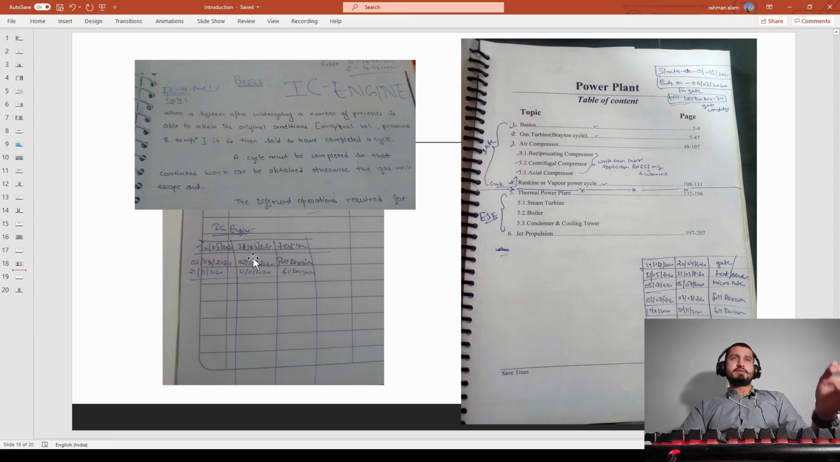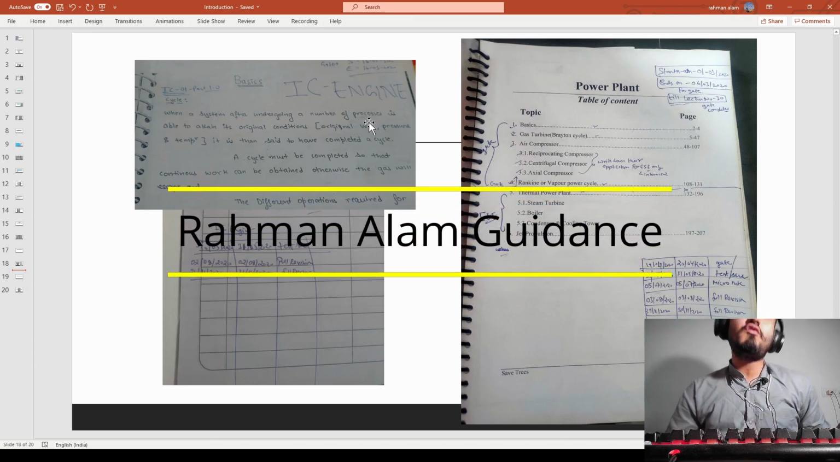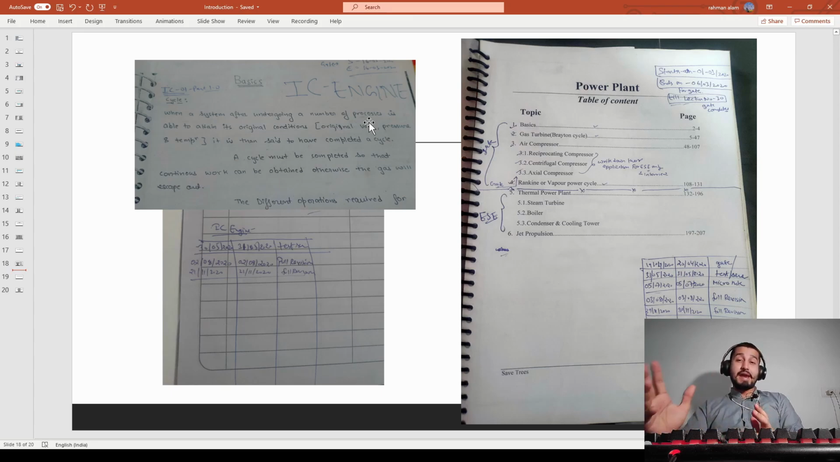Okay, because the IC engine was there only, and because the IC engine doesn't have the front page blank, I have to write here only. But here I have added the start and end date. I started on 16th of March and completed on 16th of March, because it is a very small subject. IC engine is a very small subject GATE-wise.